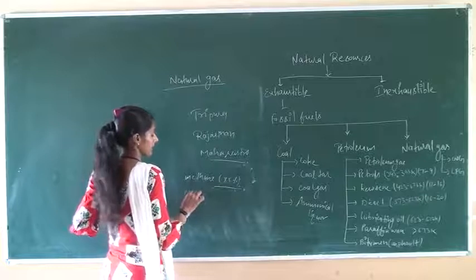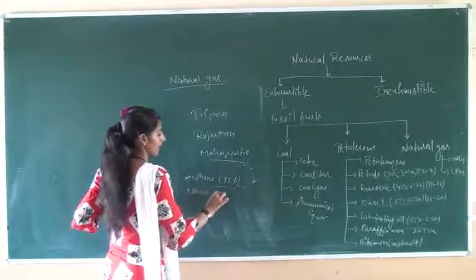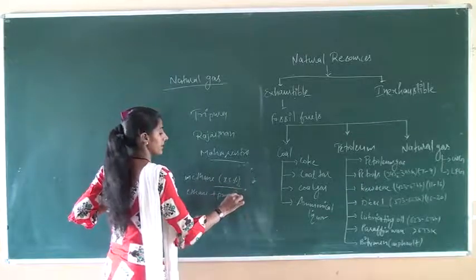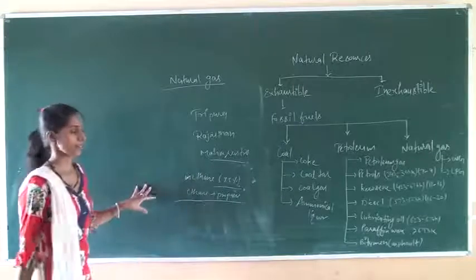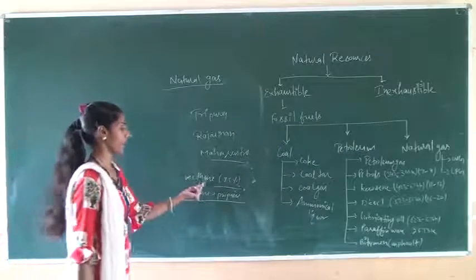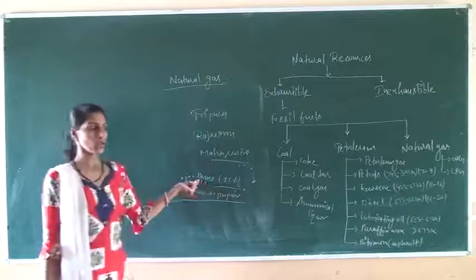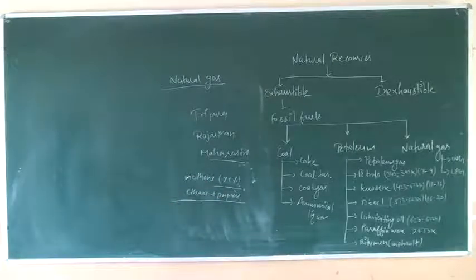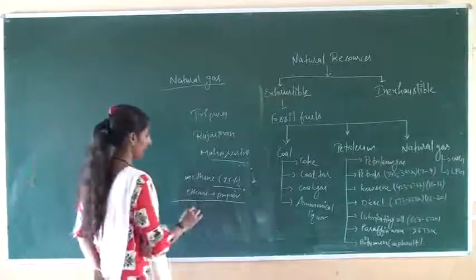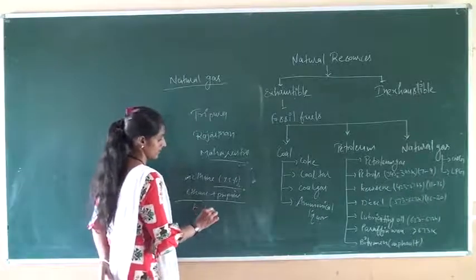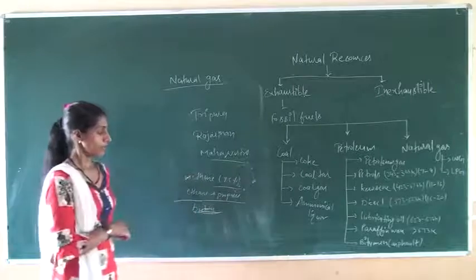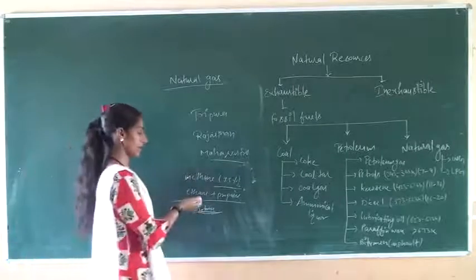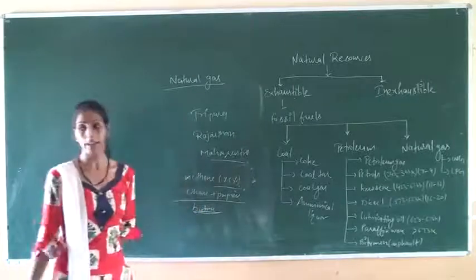After that, some amount of ethane and propane also exists. Ethane, propane and butane are also present in smaller amounts along with methane.